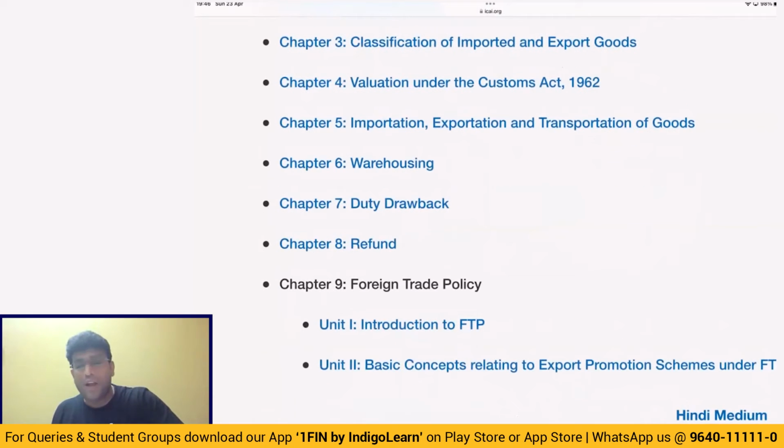Then valuation, already I spoke a lot with you with respect to valuation about CIF, assessable value, FOB and all. But some points to be kept in mind that whenever we are doing adjustments to transaction value and all, some points are given by Rule 10 in terms of what adjustments to be done. And they clearly gave in the law, any commission brokerage is included, but not buying commission. And they also gave in the law, any plans, design, sketches is also included if it is undertaken outside India. And insurance and freight, I already spoke a lot with you. And whatever cost is incurred till the time the asset is brought into India, that is only considered.